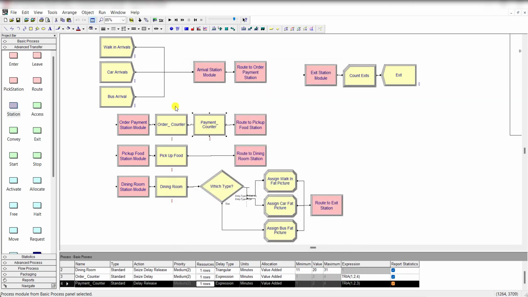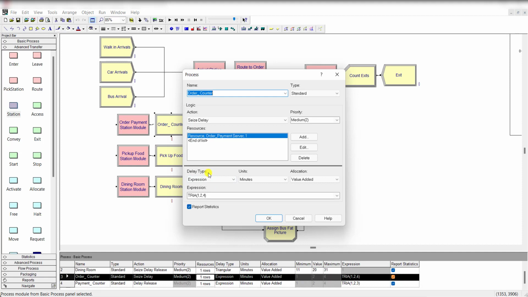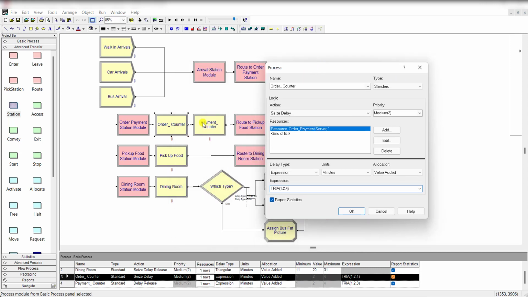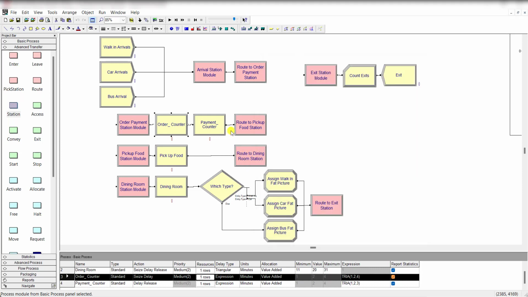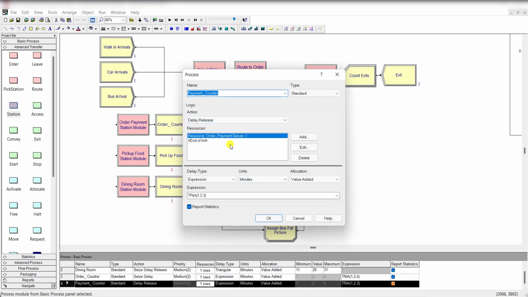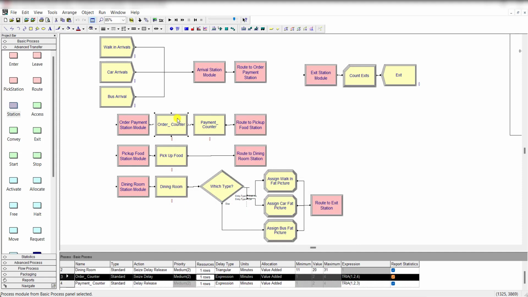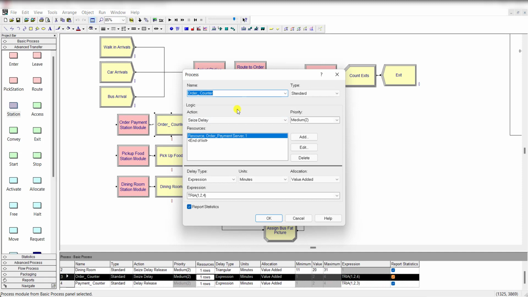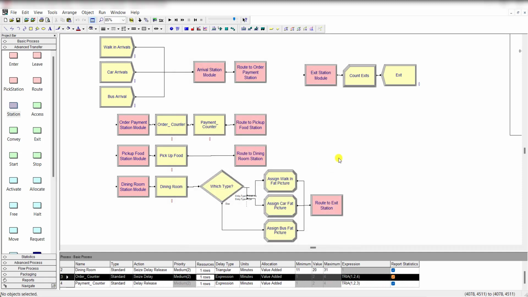So these two process modules can also be united into a single process module by simply changing the delay type to expression, and then under the expression menu type both distribution values, like triangular distribution plus the process time of the payment counter module. So if you combine these two modules into a single process module, then this logic would also work fine. Okay, that was the alternative method.